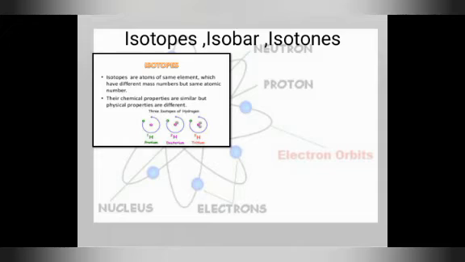First is isotope. Isotopes are atoms of the same element with different mass numbers. All those atoms which have the same atomic number but different mass number are known as isotopes. For example, in the case of hydrogen, protium, deuterium and tritium are the three isotopes of hydrogen. Protium has atomic number 1 and mass number 1. Deuterium has atomic number 1 but mass number 2. Tritium has atomic number 1 but mass number 3.